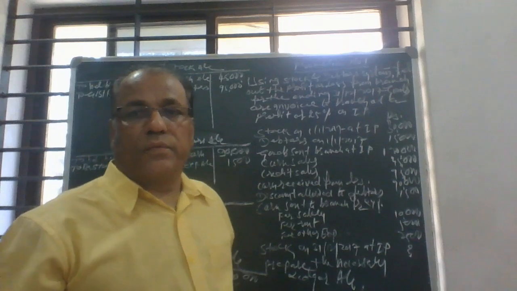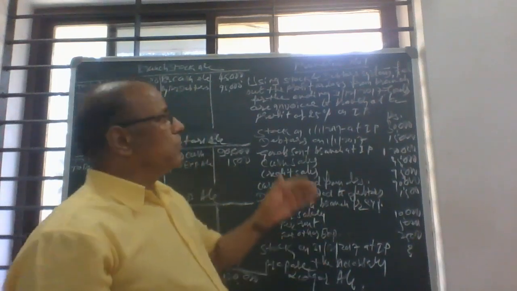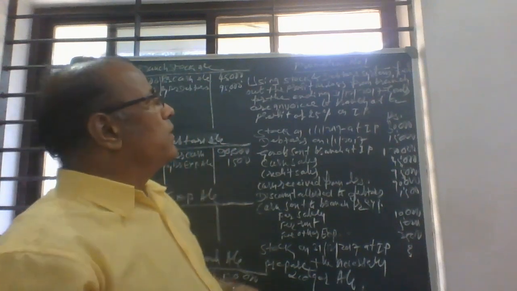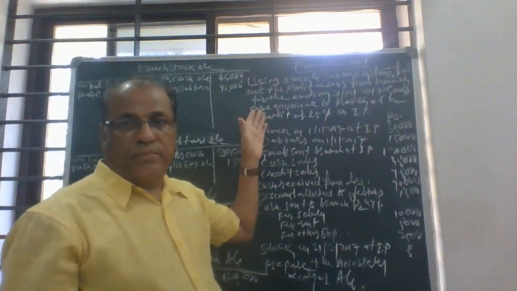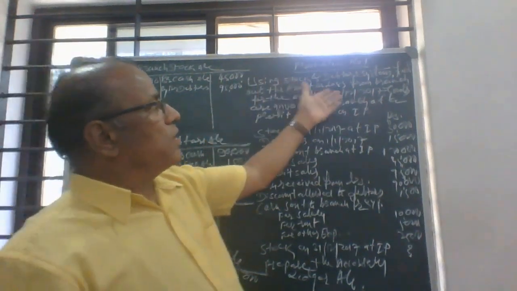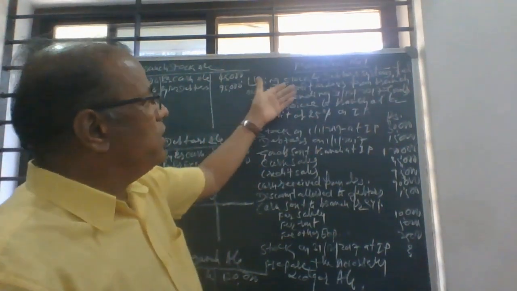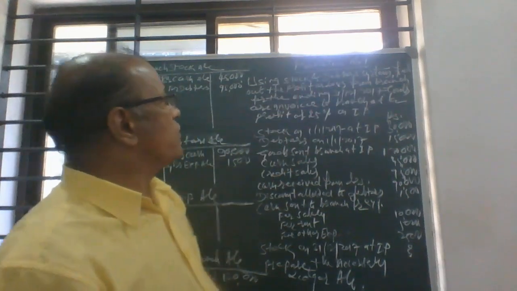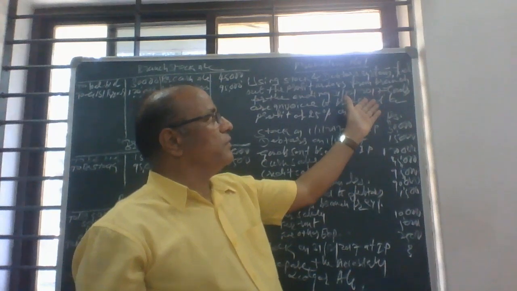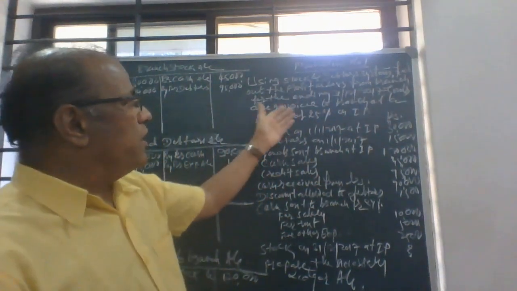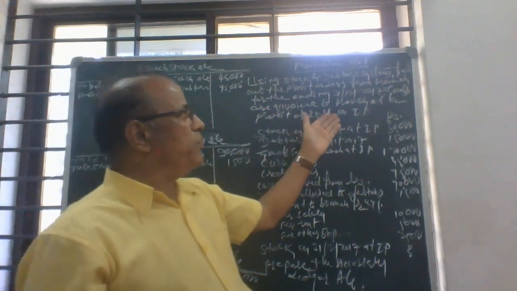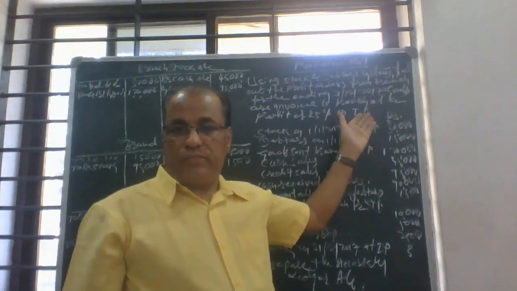Dear students, today I will take one example on the stock and debtor system. So problem is here. So you see, read the problem. Using stock and debtor system, find out the profit or loss from the branch for the year ending 31st of 2017. Goods are invoiced to branch at a profit of 25% on invoice price.